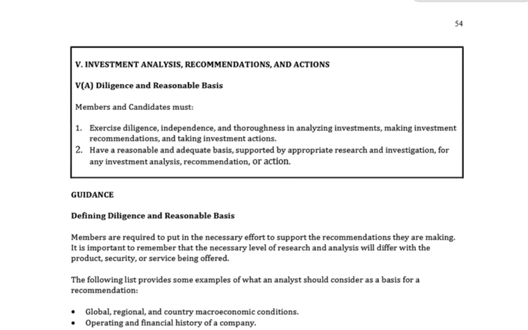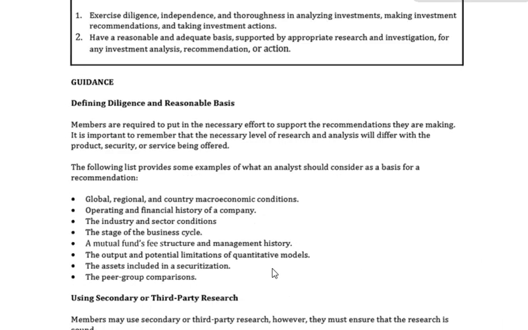There's 2 specific points over here. Now, what are the 2 specific points coming out of 5A, diligence and reasonable basis? Members and candidates must, number 1, exercise diligence, independence, and thoroughness in analyzing investments, making investment recommendations, and taking investment actions. Again, you can see those words again, all of the investment process. Number 2, have a reasonable and adequate basis supported by appropriate research and investigation for any investment analysis, recommendation, or action.